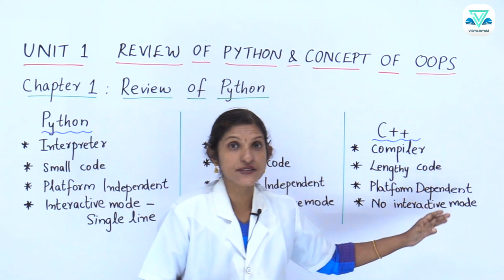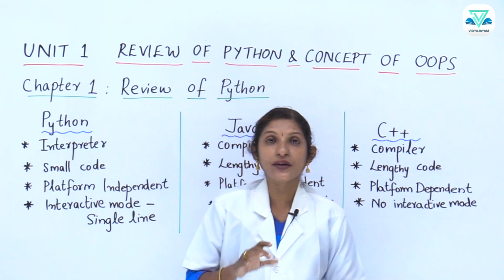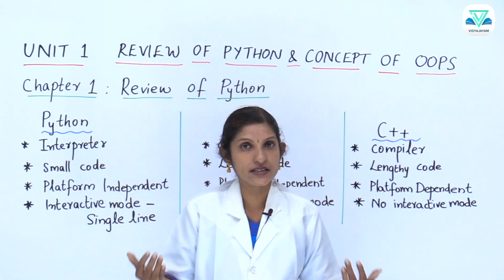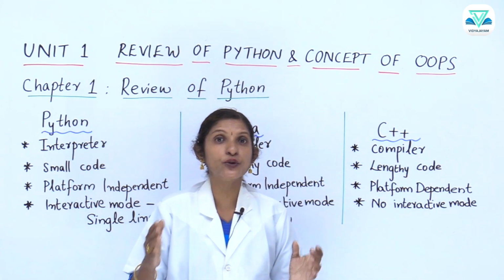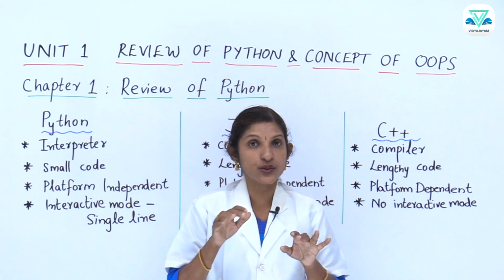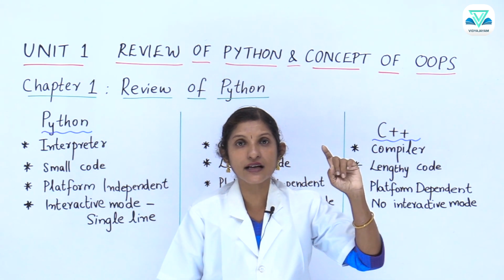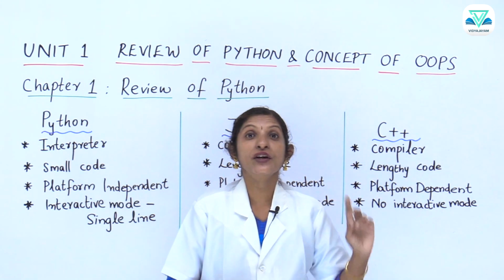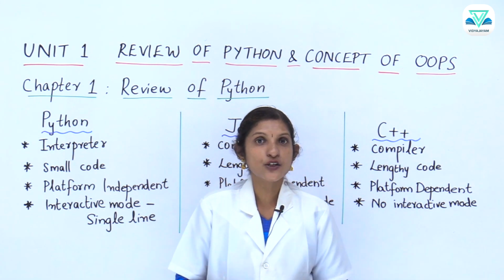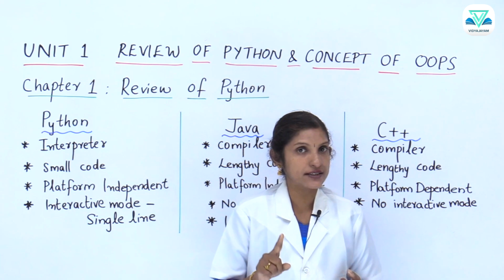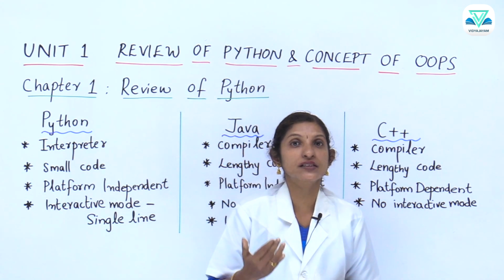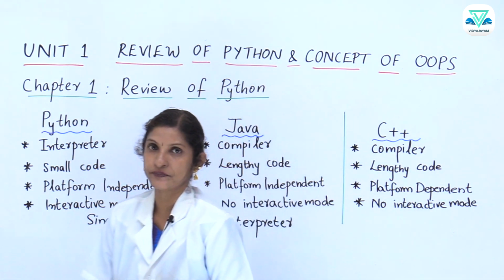That is, in the case of C++ or Java, when the program is compiled, we are able to see whether there are any mistakes, or if there are no mistakes, we are able to get the output on the screen. In such a case, compiler means it will check from the first line till the last line at a time itself. So, it works faster when compared with interpreter. So, Python has interpreter, so it will take little time to check for the errors, or it will take little time to get converted to the machine language code.